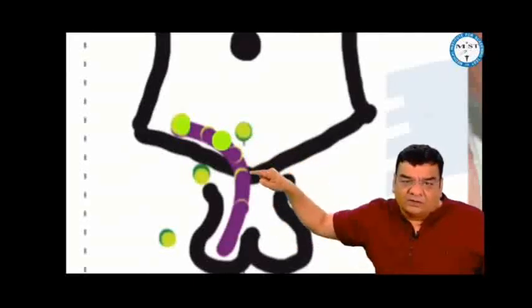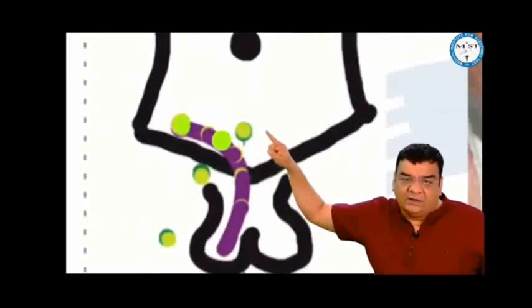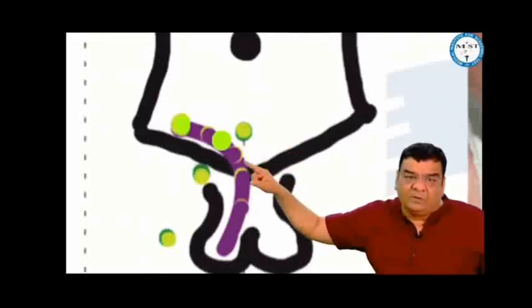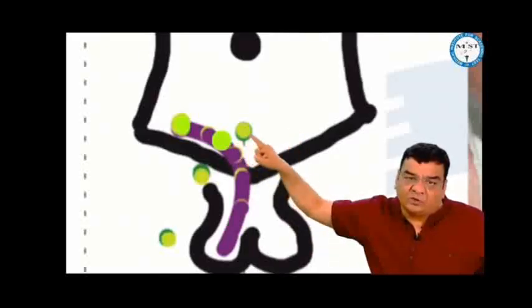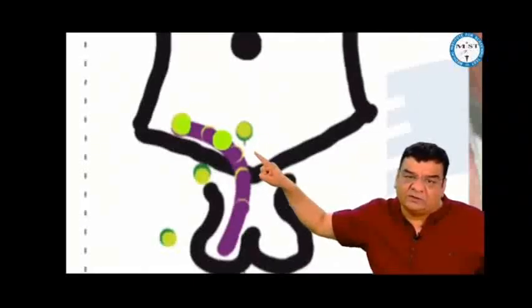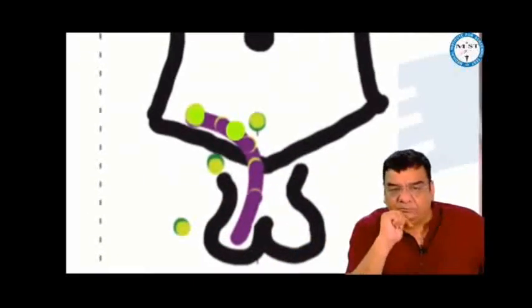If the testis gets stuck anywhere in its normal path, it is undescended; if it strays, it is ectopic; if it springs up, it is retractile. Most common site of undescended testis is the inguinal canal. Most common site of ectopic testis is the superficial inguinal pouch or the Denis Browne pouch. However, ectopic testis can be found at the root of the penis, femoral triangle, or maybe somewhere in the perineum.